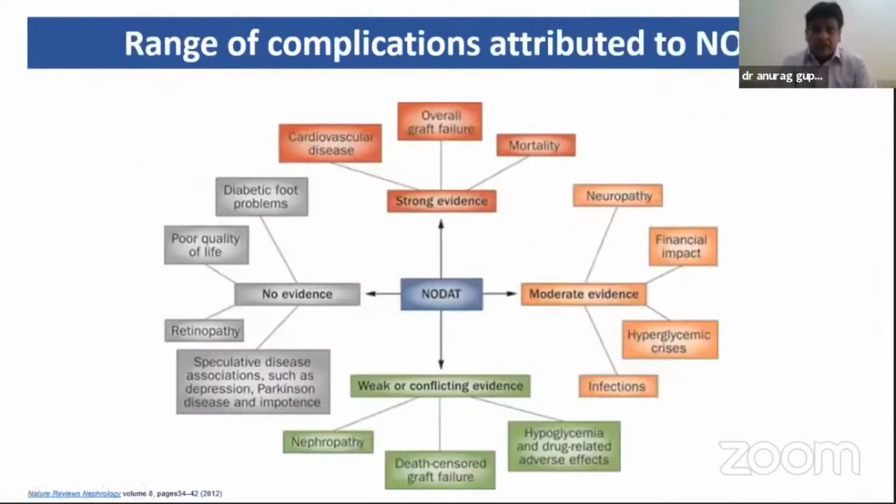So complications related to NODAT: there is strong evidence for cardiovascular disease, overall graft failure, and mortality. Moderate evidence for neuropathy, financial impact, hyperglycemic crisis, and infections. Weak or conflicting evidence for nephropathy and death-censored graft failure, and there is no evidence related to PTDM on diabetic foot problems, retinopathy, poor quality of life, and speculated associated diseases such as depression, Parkinson's disease, and impotence.